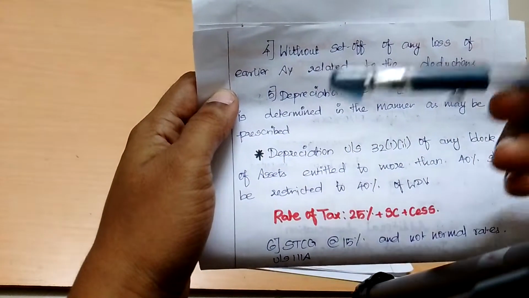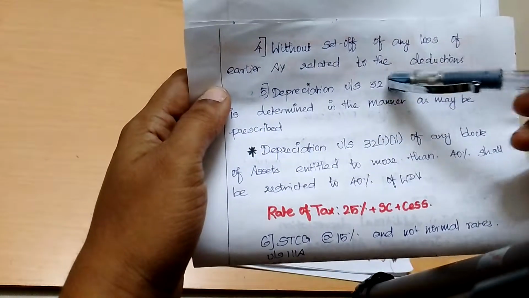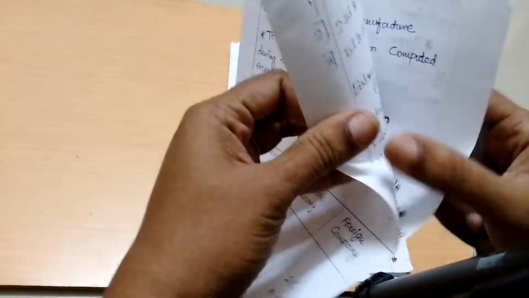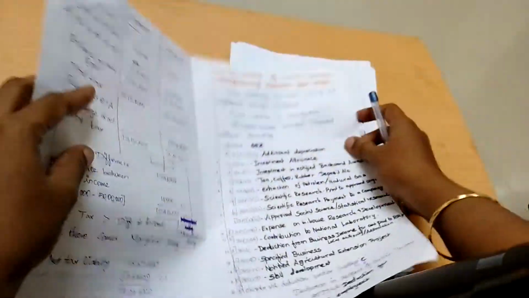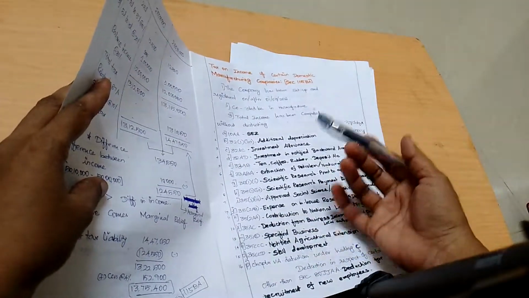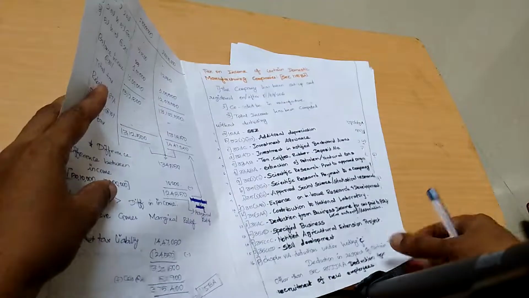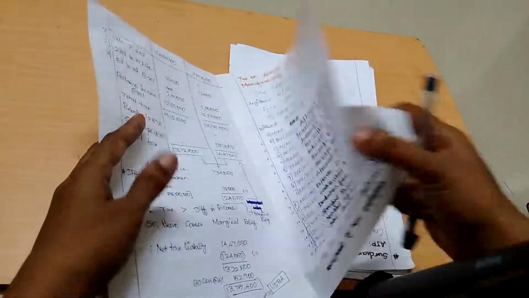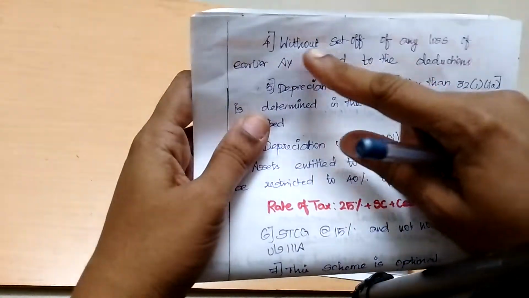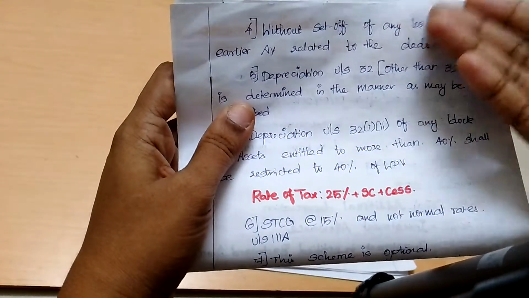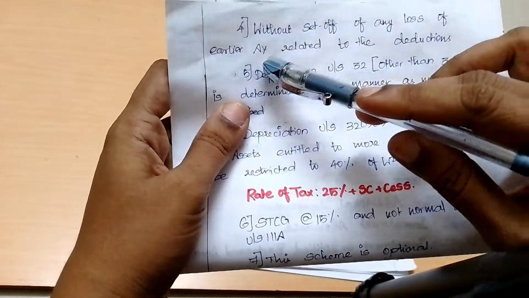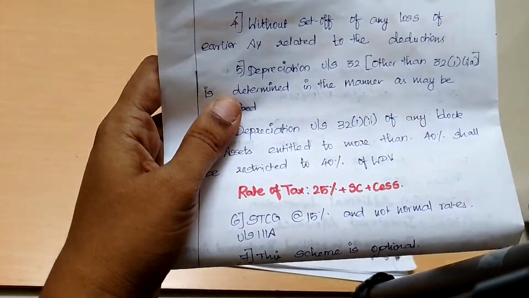That loss will be because of these deductions. We have around 16 deductions. If you have incurred any loss because of these deductions, that loss cannot be set off while computing this total income, without set off of any loss of earlier assessment year related to the deductions.